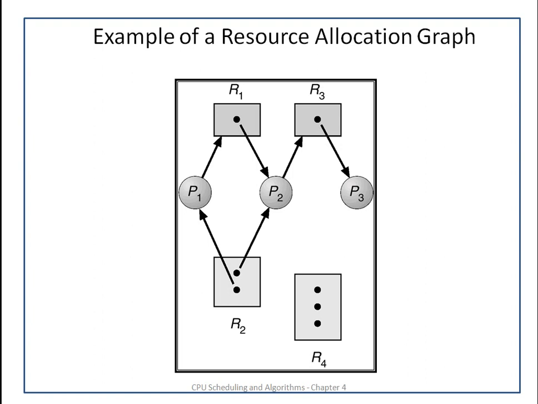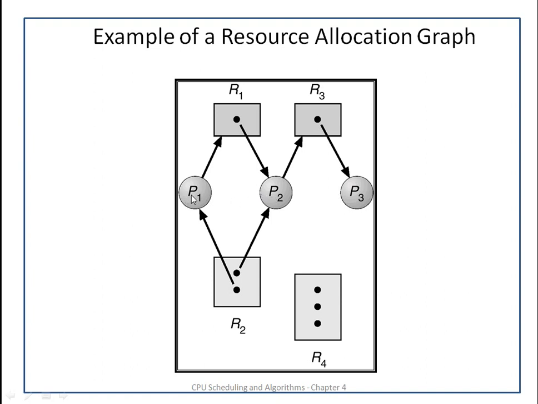Now we will see one example of a resource allocation graph. In this graph, there are 4 resources: R1, R2 with 2 instances, R3 with 1 instance and R4 with 3 instances. And there are 3 processes P1, P2 and P3.